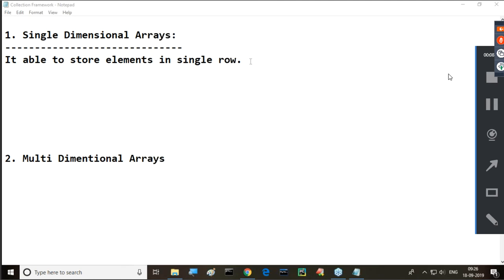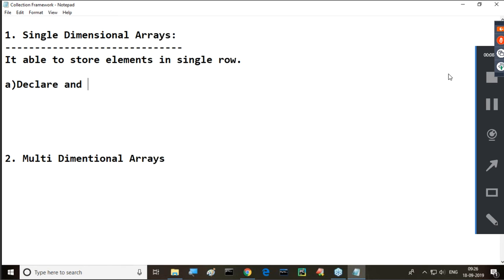So it is able to store elements in a single row. Now tell me, in how many ways are we able to utilize these arrays? In two ways we are able to utilize these arrays. What are the two ways here?